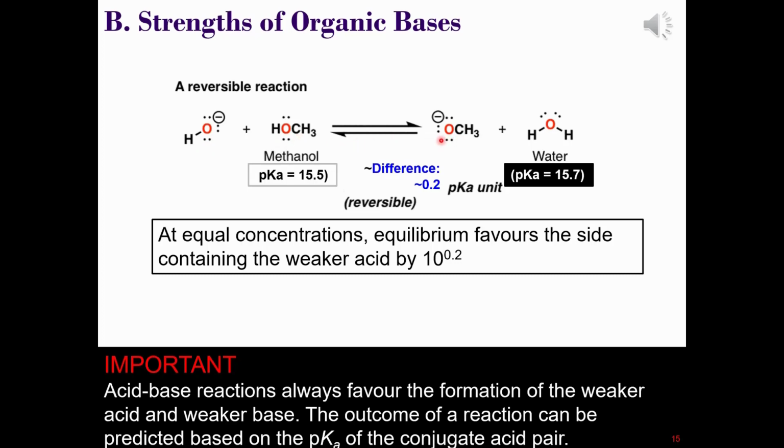Neither side of the acid-base reaction is strongly favoured. Here we're dealing with a very small difference in pKa, only about 0.2 pKa units. This is an entirely reversible equilibrium and so would not be synthetically useful.